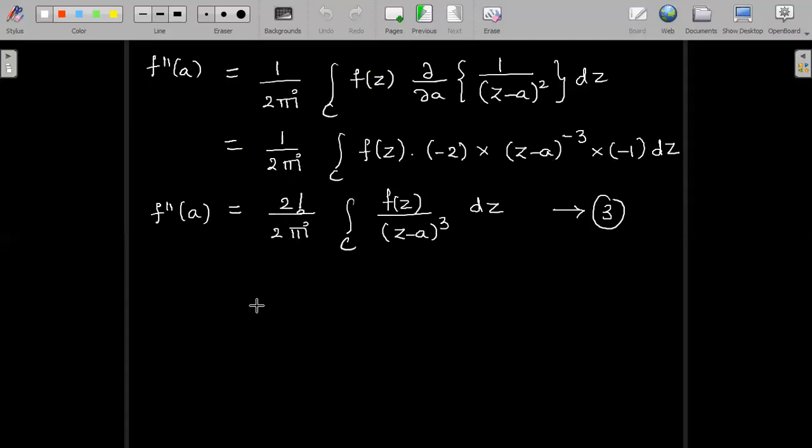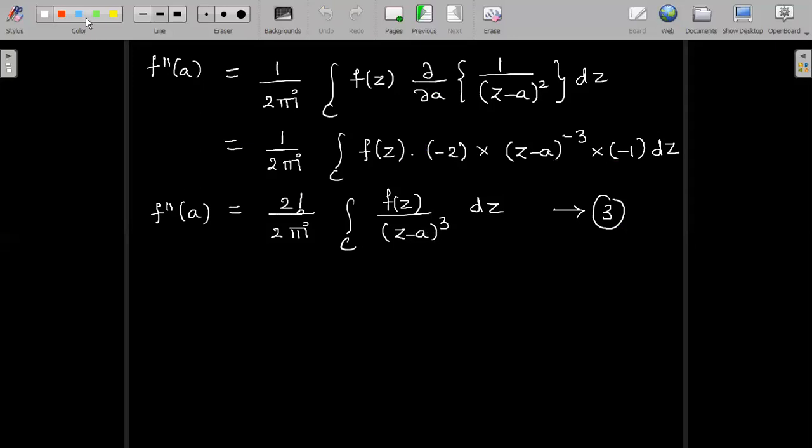So this can be generalized to fn of a. fn of a will be n factorial, and the power will be raised by 1, so this gives us n plus 1 in the power.